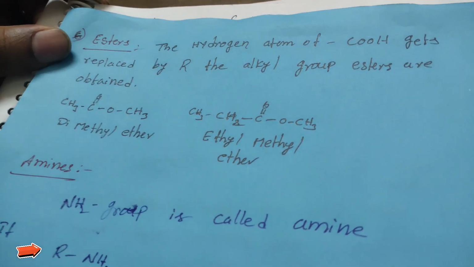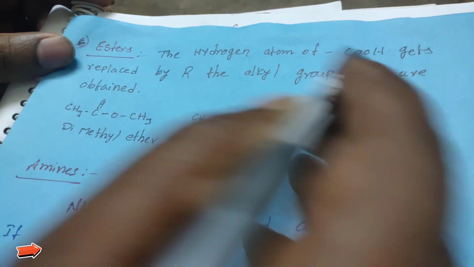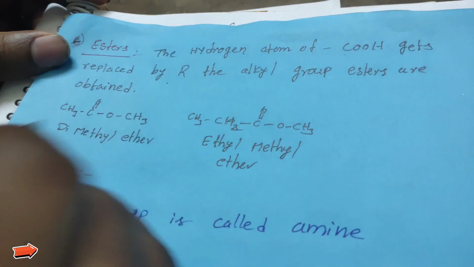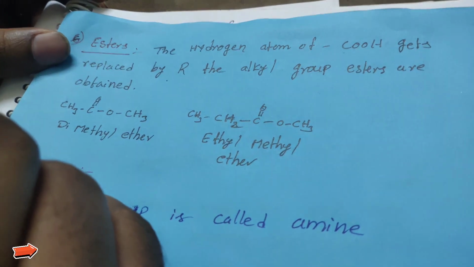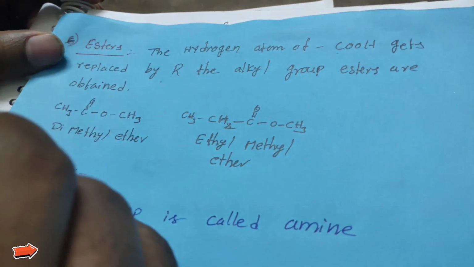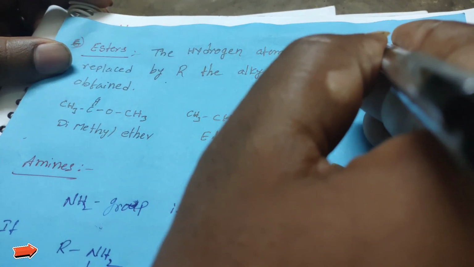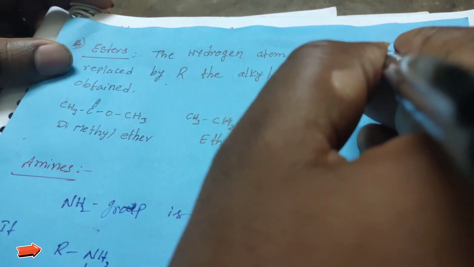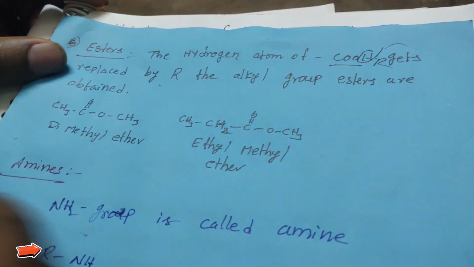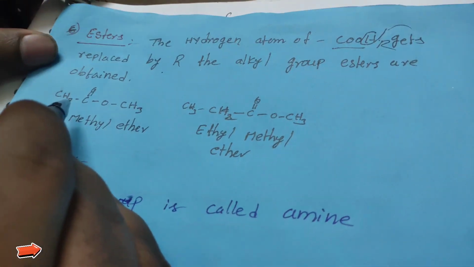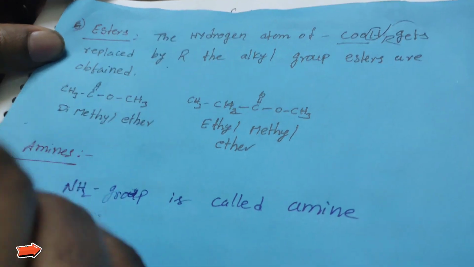In the COOH group, the hydrogen is replaced by R, where R is any alkyl group. In that case, we obtain esters.